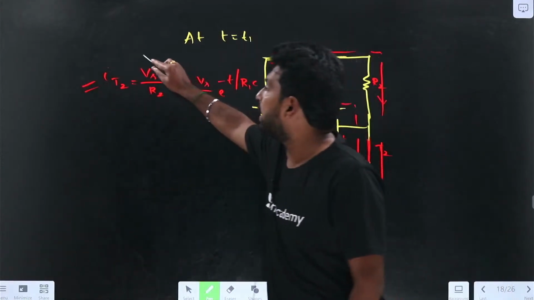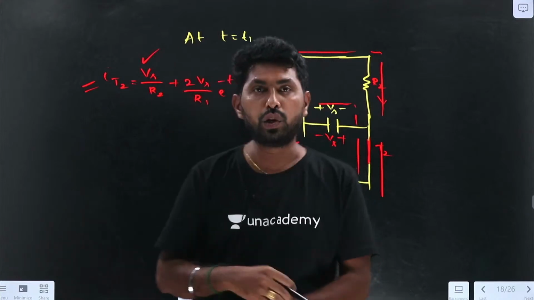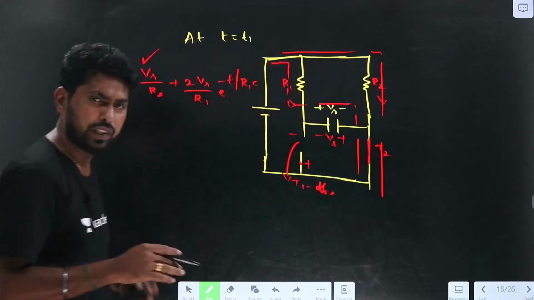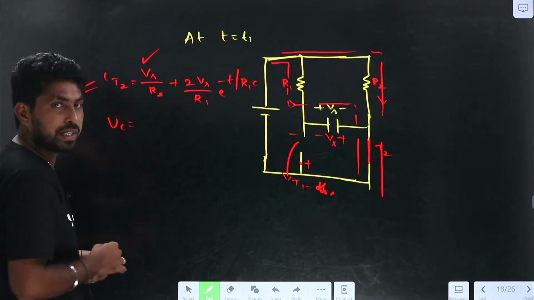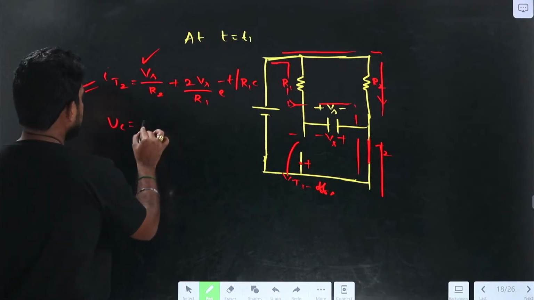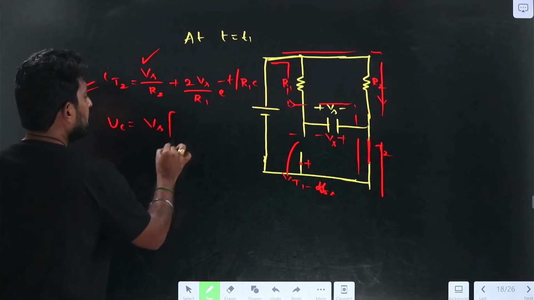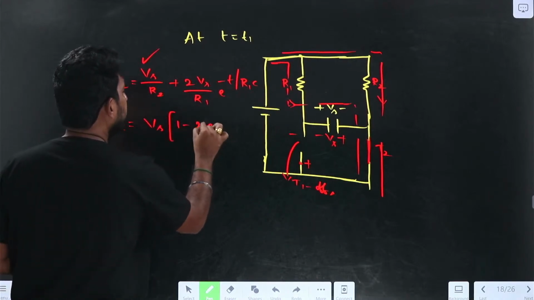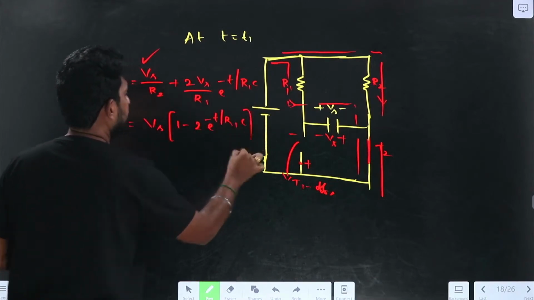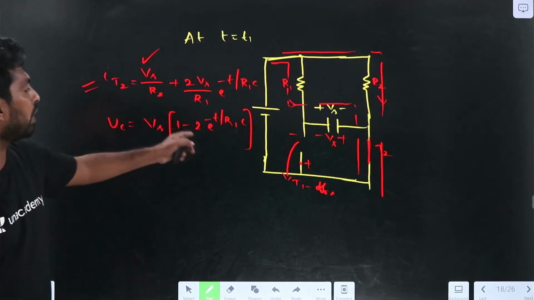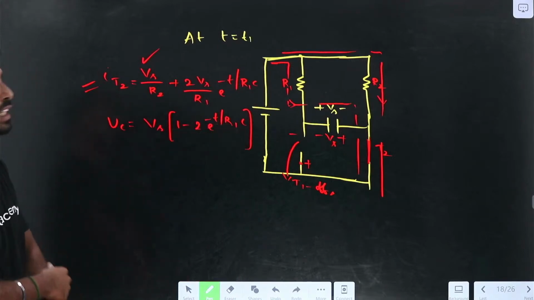Now if I find the voltage across the capacitance with the same analysis, I get the expression Vc equal to Vs into (1 minus 2 e power minus t by R1C).